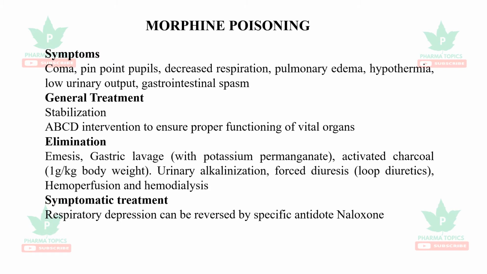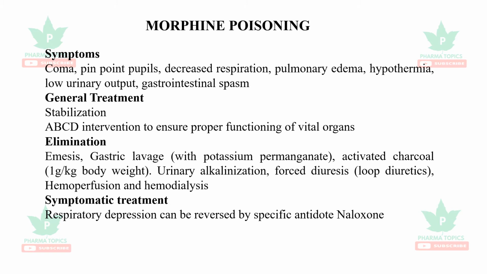In case of morphine poisoning, it causes coma or pinpoint pupils, decreases the respiration, pulmonary edema, hypothermia, or lower urinary output, and most important, gastrointestinal spasm. The general treatment is stabilization and ABCD intervention.